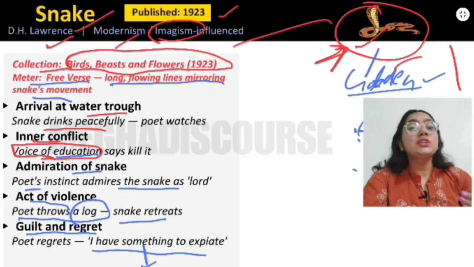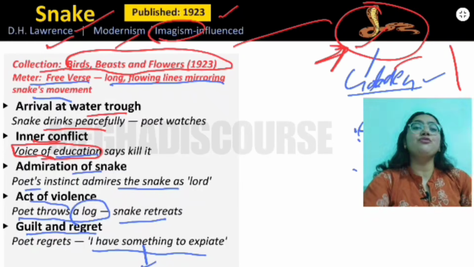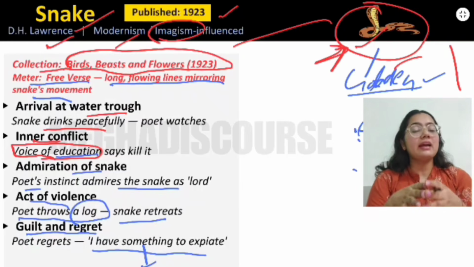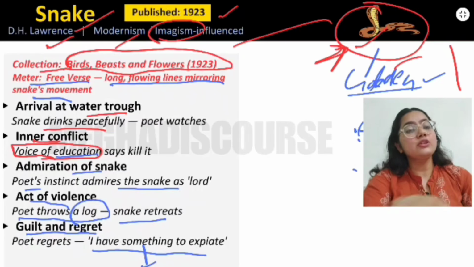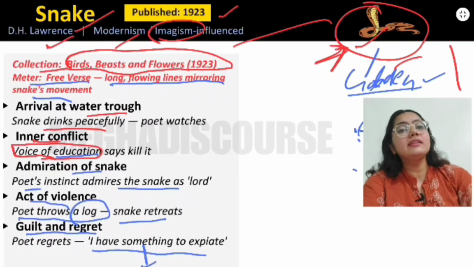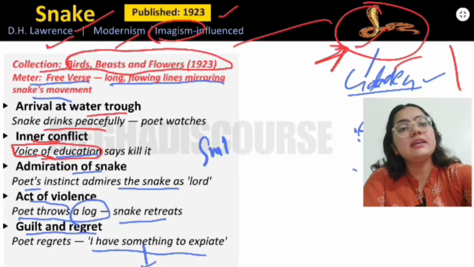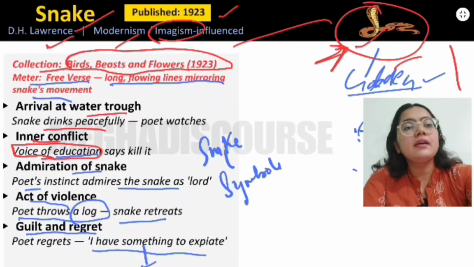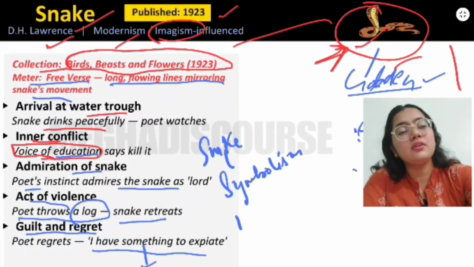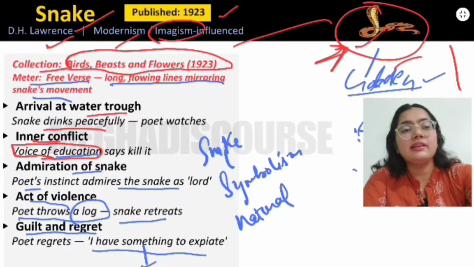Okay, so this is modern poetry. You will see free verse mostly in modern and postmodern poetry, right? So just remember this fact. And here, there is symbolism in the snake. Here the snake represents natural royalty.